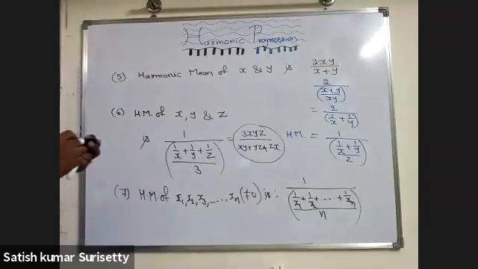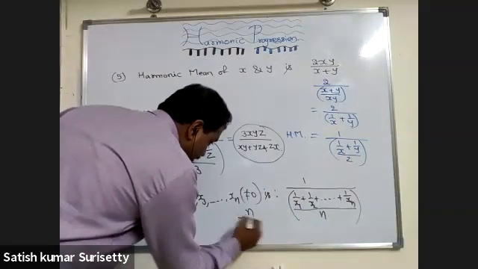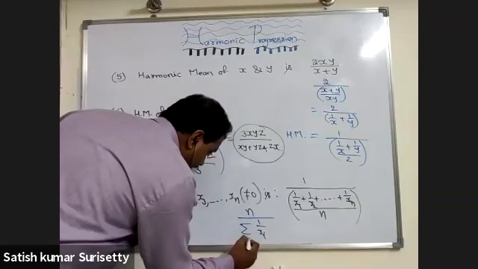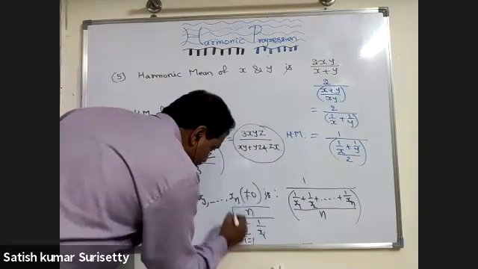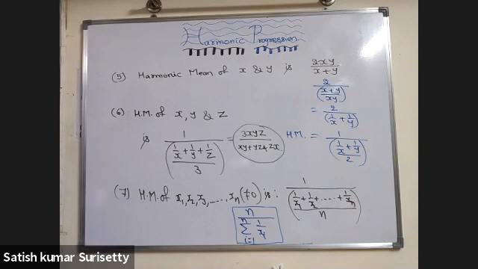Or you can write this in sigma notation also. So n I can take to the numerator, upon sigma 1 upon xi, i equal to 1 to n. That is the harmonic mean of n numbers.